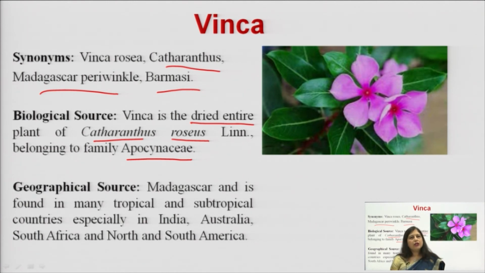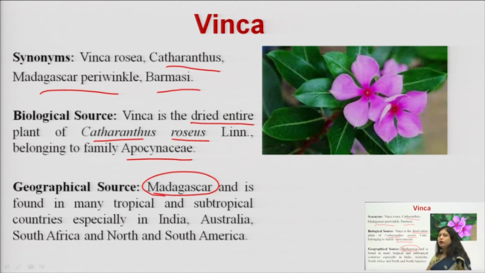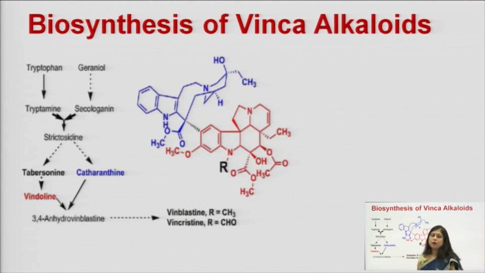The geographical source is indigenous to Madagascar in Africa, and from Madagascar it was sent to different countries. Because it grows very easily in various tropical and subtropical regions, it is cultivated in countries like India, Australia, South Africa, North America and South America.